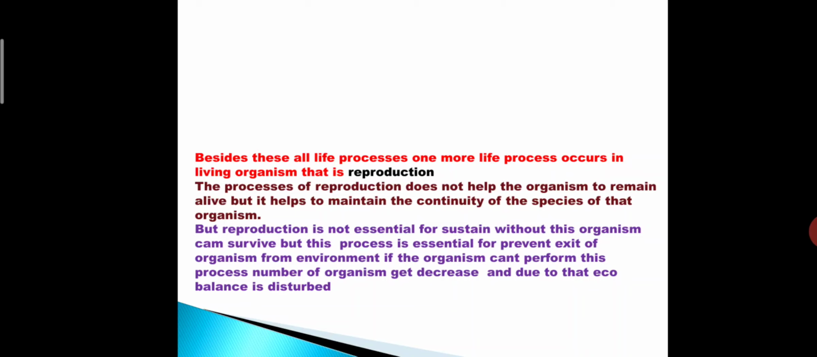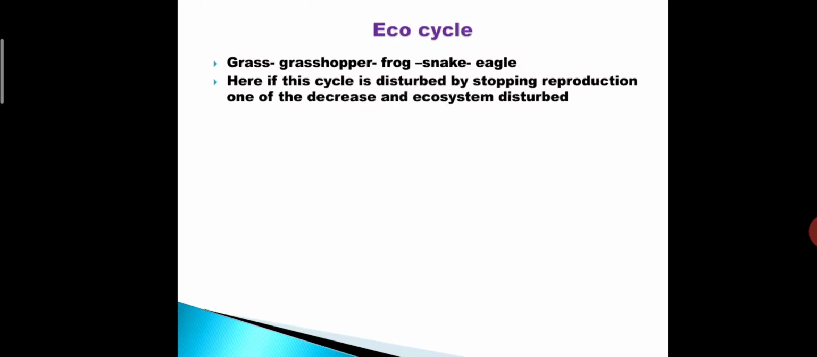So what? Here, the eco cycle: grass, grasshopper, frog, snake, eagle, this is the eco cycle. And here, if this cycle is disturbed by stopping reproduction, one of them decreases and the ecosystem is also disturbed. What happens here? If the amount of grass is increased, then what happens?